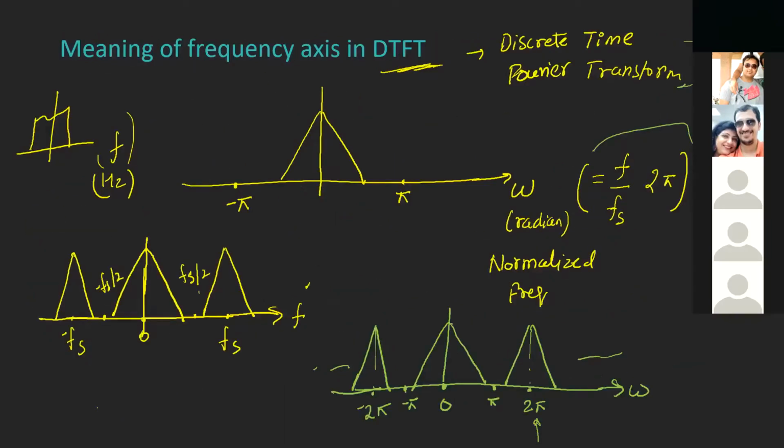We said that we have sampled our signal with sampling frequency Fs. After sampling, my spectrum is repeating. So I must have some mechanism to capture the impact of Fs.